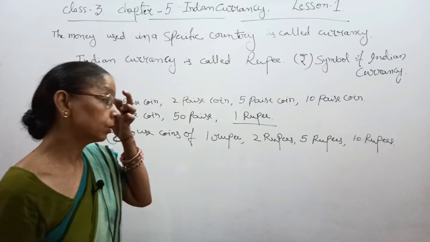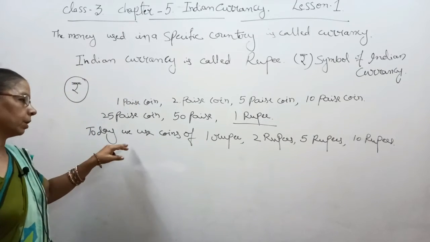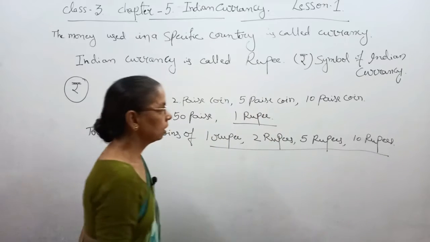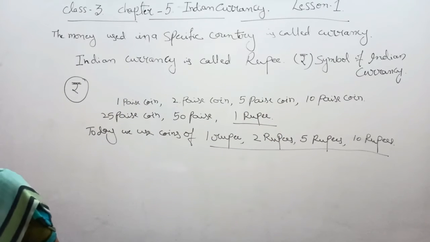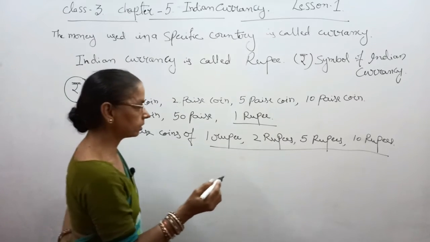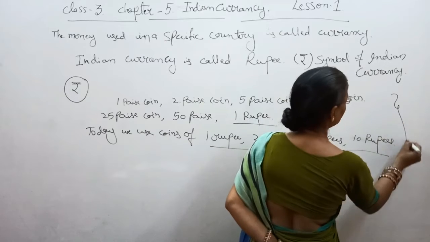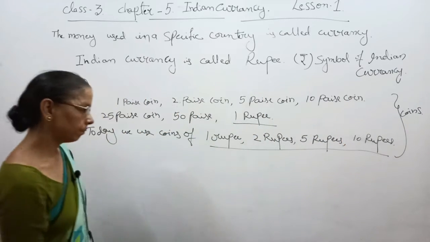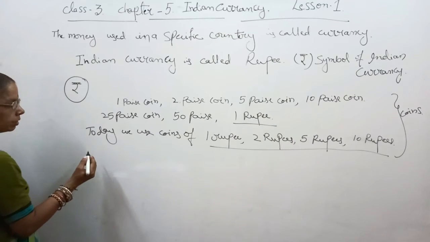These coins are used nowadays. We use this type of coins, and we also use notes. These are coins, but we also use notes.